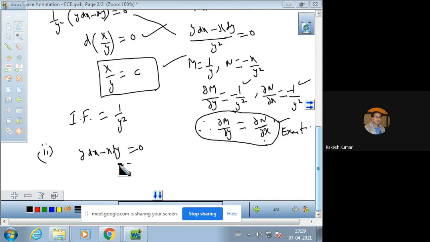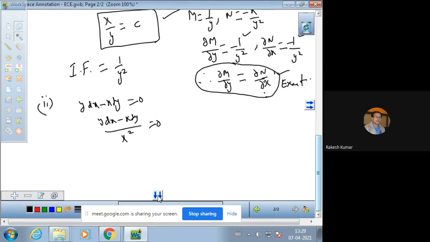So again the equation is not exact, but if we multiply this equation with 1 over x square, you can write it like this. It can be written as the differential of y over x equal to 0 in that case.